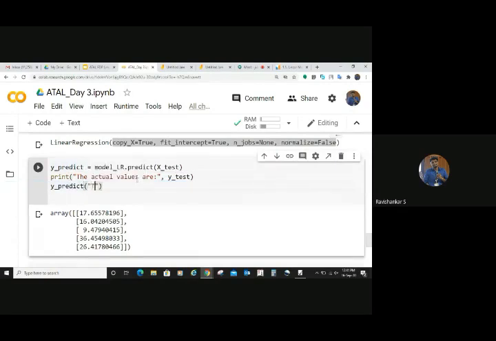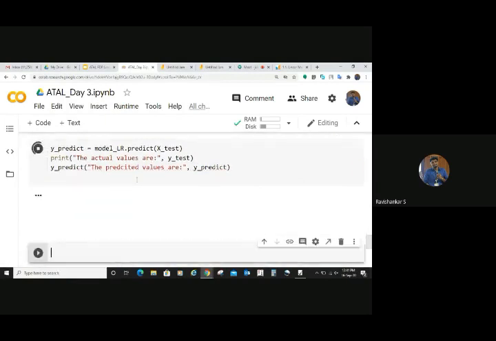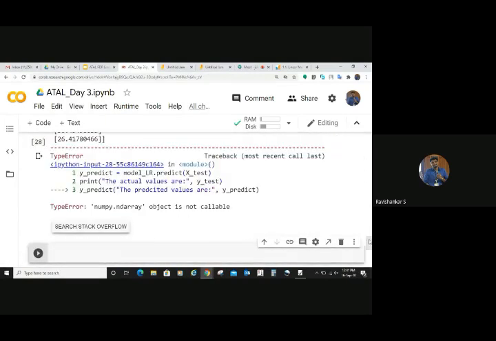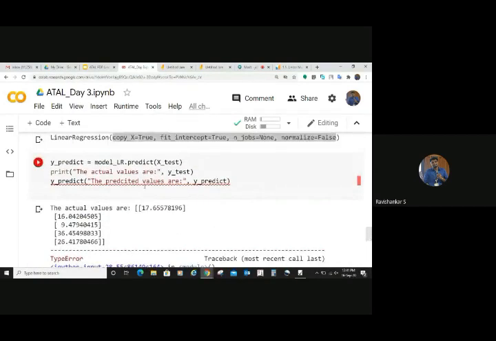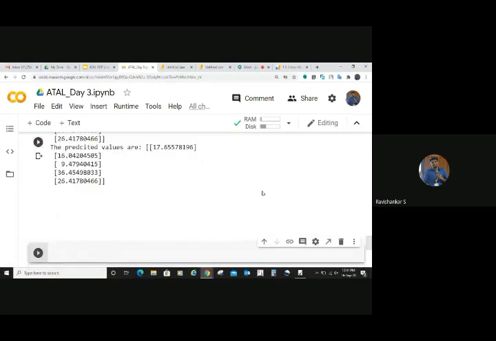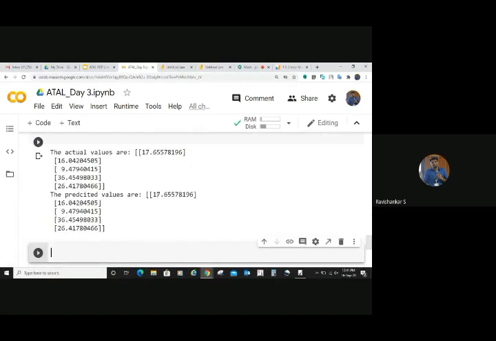Now the predicted values are available in, which variable? y_predict. Exactly. Now, you need to know that. I think I have some error. The actual values. Yeah, I think what I have done is I did not use print here, right? The print here. Yes, you can see that. It is almost same, right?